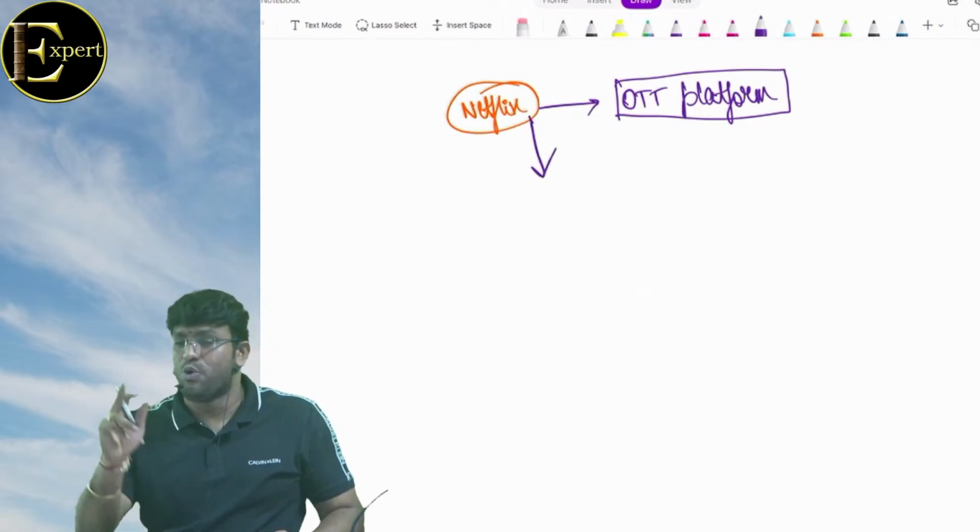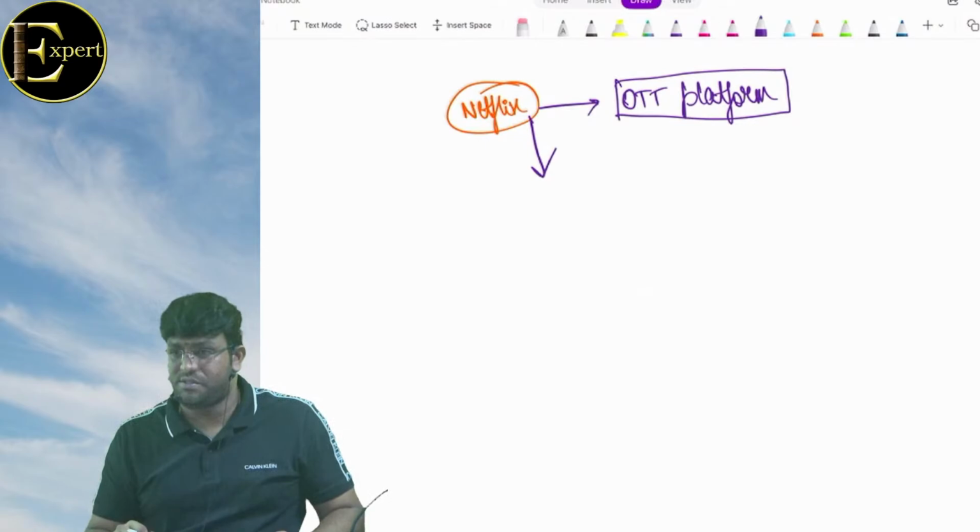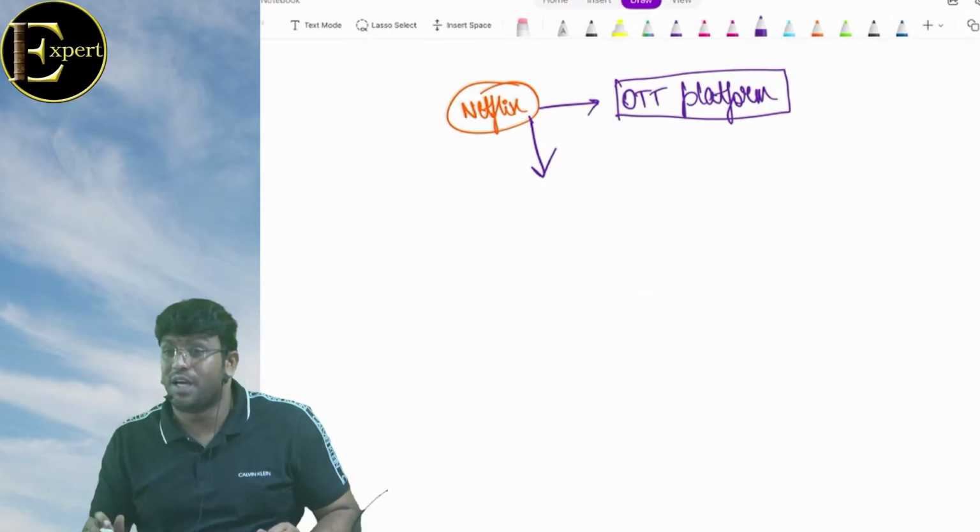Netflix, there is no agent who's securing orders. There is no agent who's concluding contract. There is no agent who's maintaining stock of goods. Correct, no?